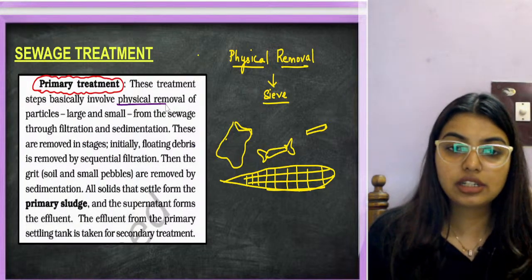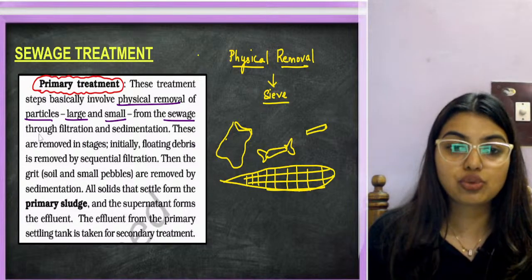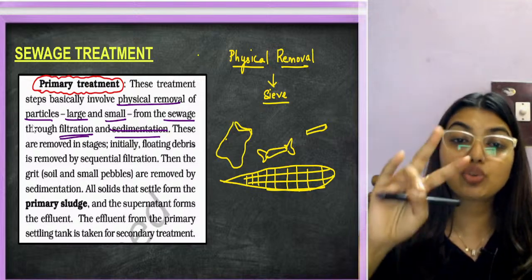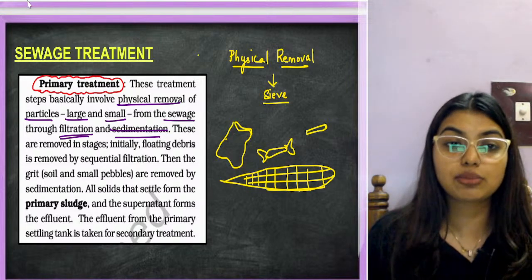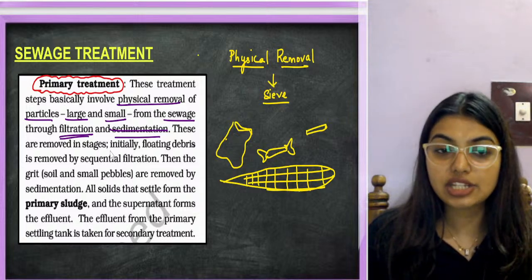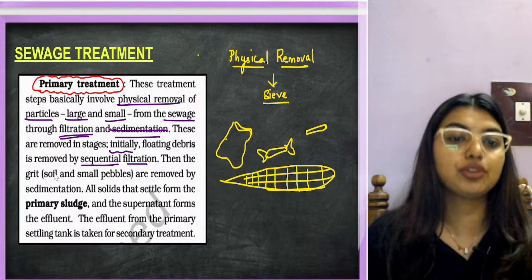So here, physical removal of particles, large and small, from the sewage through filtration and sedimentation. The two processes that you're going to do under physical removal are filtration and sedimentation. These are removed in stages. That is, initially floating debris is removed by sequential filtration. This one I told you. Then the soil.